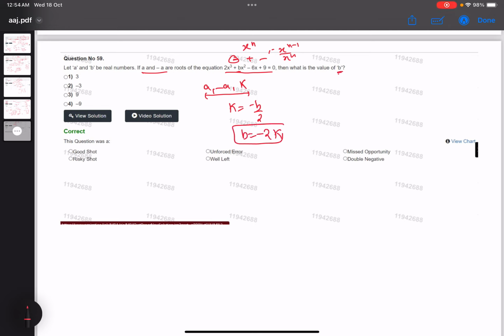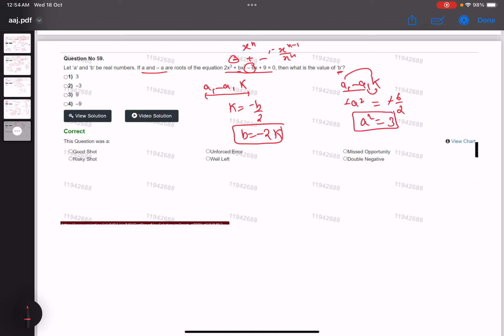Now take two roots at a time: a, minus a, k. Two roots at a time means minus a square, ak, minus ak, so that is cancelled. So we can write it as minus a square. Two roots at a time means positive of this, so minus 6 by 2. So a square can be written as 3.